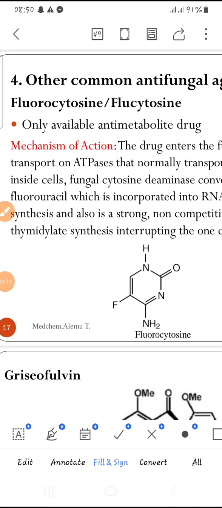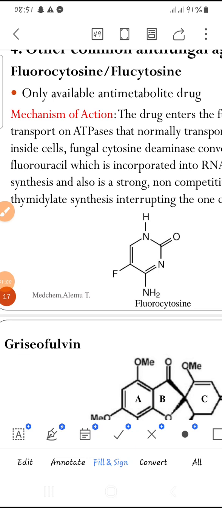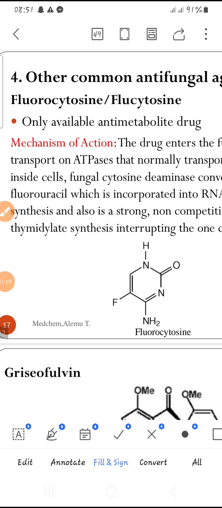Other antifungal agents like flucytosine is an anti-metabolite antifungal. It's the only such agent, by the way. There are a large number of anti-metabolite or anti-folate antibacterials. In the case of anti-protozoa, we have a large number of anti-folate or anti-metabolite anti-protozoal compounds. For treatment of fungal infections, we have one anti-metabolite.